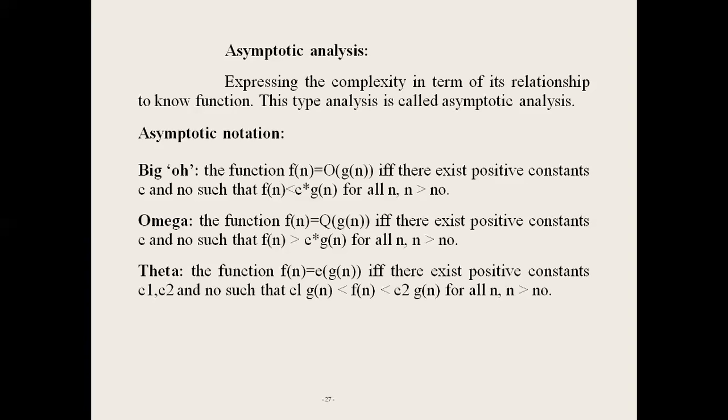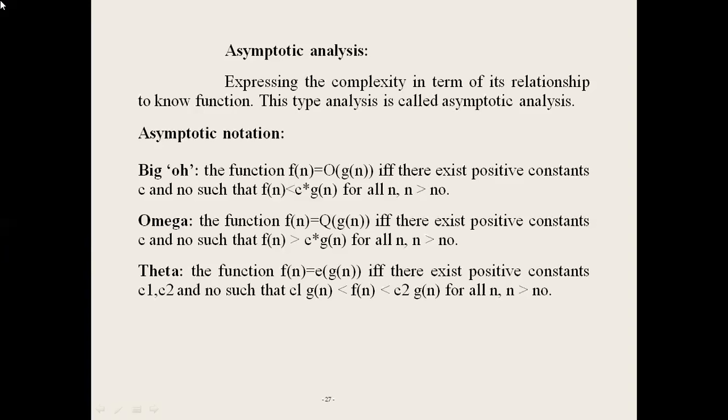Based on the time complexity notation, we can tell which algorithm is faster and which is slower. Big O of log n is faster than big O of n. The algorithm with big O of n log n is faster than big O of n square. The algorithm with big O of n is faster than n log n.